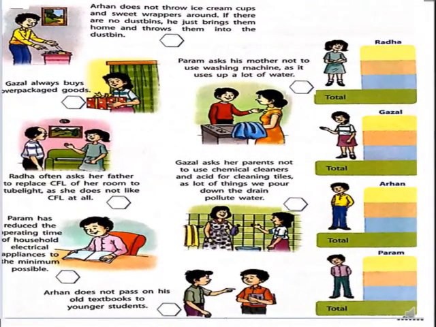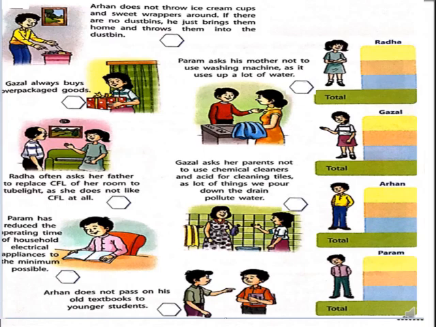Now, children, move on to page number 25. Some more activities. Arhan does not throw ice cream cups and sweet wrappers around if there are no dustbins. He just brings them home and throws them into the dustbin. Yes, it's a very good habit of not throwing our waste or used ice cream cups or plates on the road. Instead, we should look for dustbins, or else we can bring them home and put them into the dustbin. That's a very good habit. So that's why I gave him 4 points.